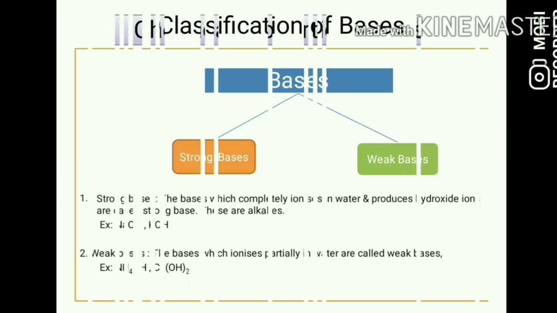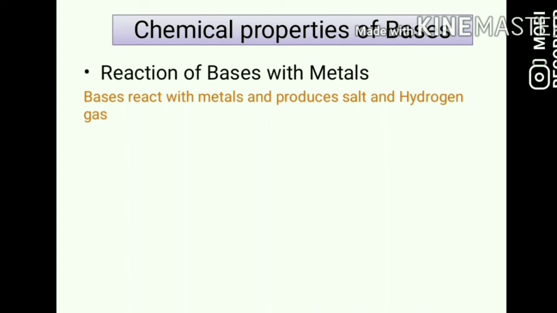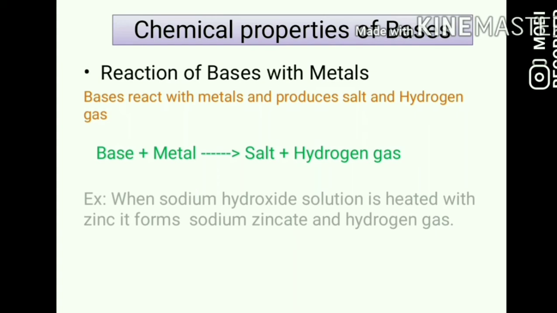What are the chemical properties of bases? The first one is the reaction of bases with metals. When bases react with metals, they produce a salt and hydrogen gas. Remember, they produce a salt and hydrogen gas. So base plus metal forms salt and hydrogen gas. For this, I'm going to take an example. Here I have taken zinc granules in a test tube.